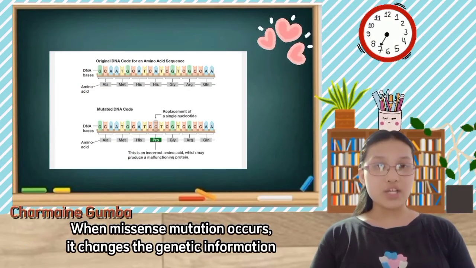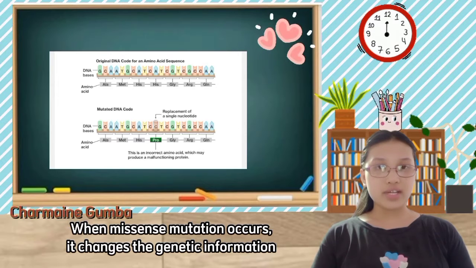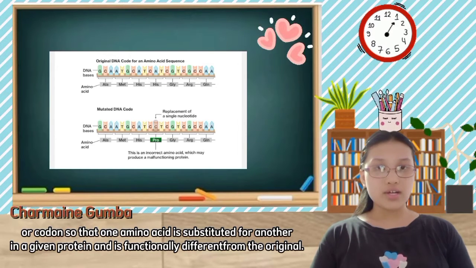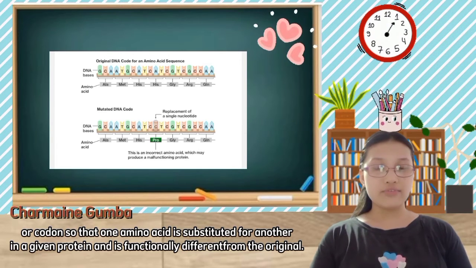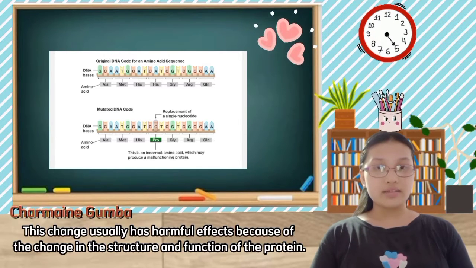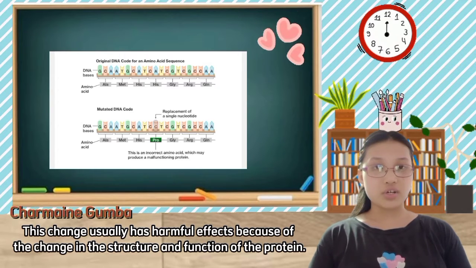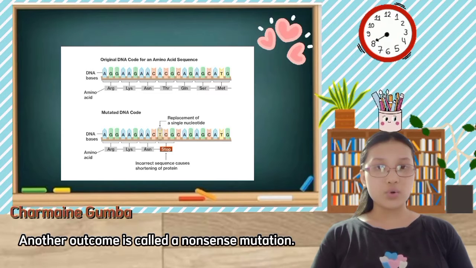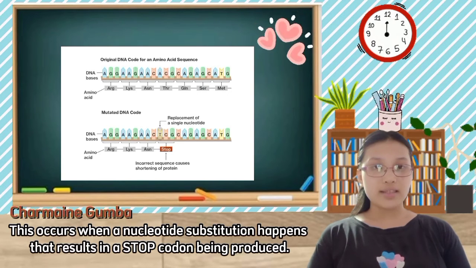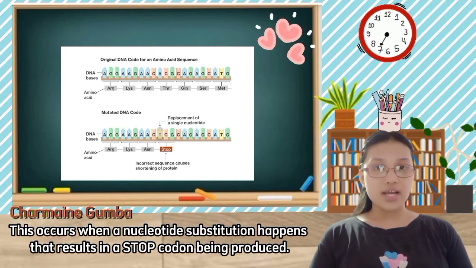When missense mutation occurs, it changes the genetic information or codon so that one amino acid is substituted for another in a given protein and is functionally different from the original. This change usually has harmful effects because of the change in the structure and function of the protein. Another outcome is called a nonsense mutation. This occurs when a nucleotide substitution happens that results in a stop codon being produced.